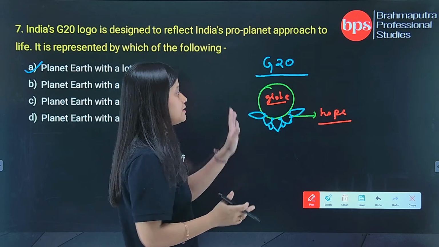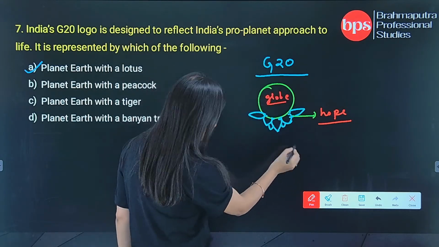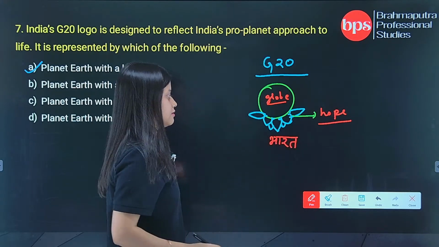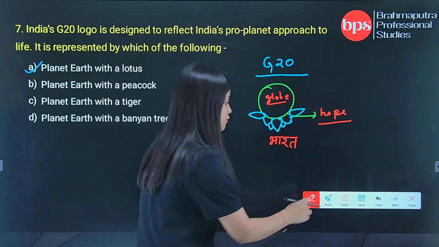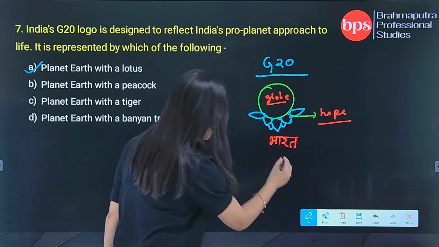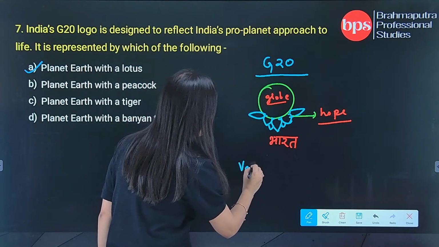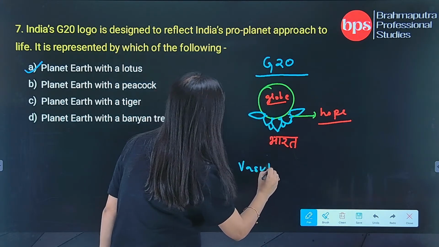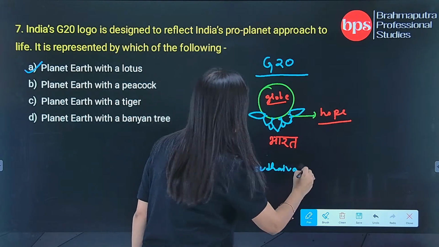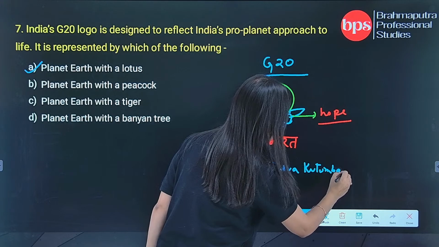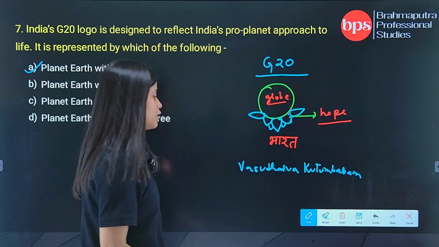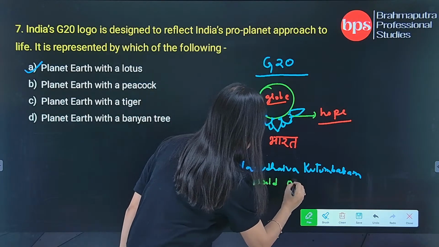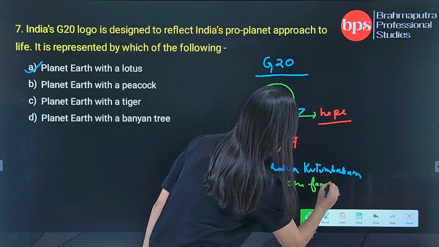And if you look closely at the G20 logo, below the flower you will get the word Bharat, India, inscribed down below, and below Bharat you will get what? What is written? There is a theme. What is the theme of G20? Vasudhaiva Kutumbakam. The theme is inscribed, Vasudhaiva Kutumbakam, which translates to one world, one family and one future, isn't it? One future.